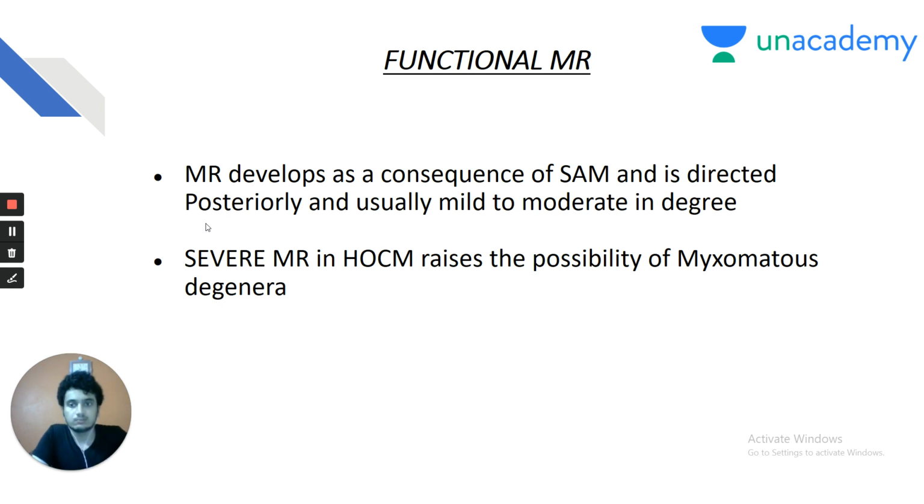Functional mitral regurgitation. Mitral regurgitation develops as a consequence of systolic anterior movement of the mitral valve leaflet and is directed posteriorly and is usually mild to moderate in degree. Severe mitral regurgitation in HOCM patients raises the probability of myxomatous degeneration of the mitral valve. So you must rule out coexisting mitral valve prolapse in HOCM patients if you see severe mitral regurgitation.